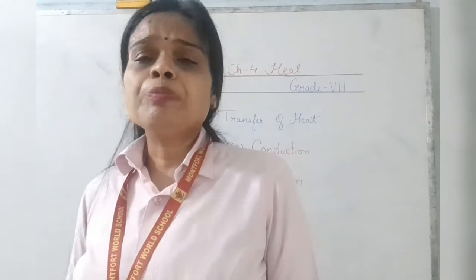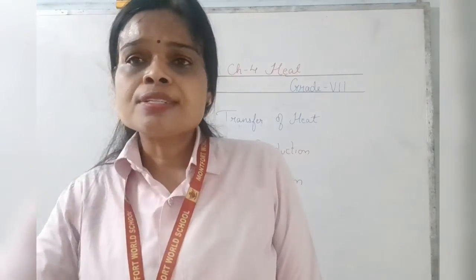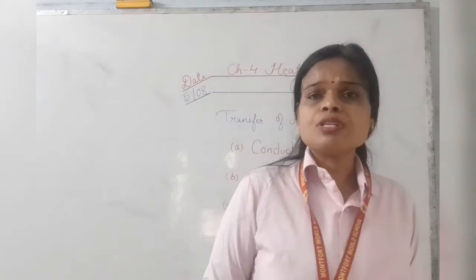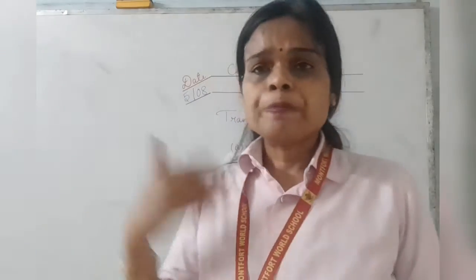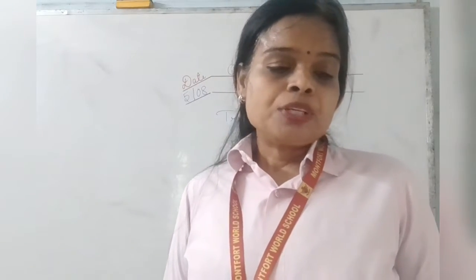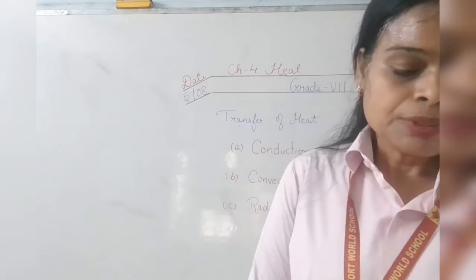The sun is very far from the earth, and there is no medium in between the sun and earth. The radiations move in space, then enter the earth, and we feel the heat. So the radiation process does not require any material medium. The space between the earth and sun is vacuum. So the sun rays reach us.